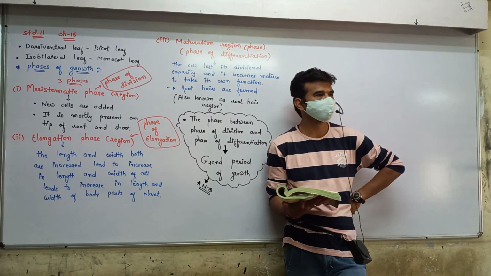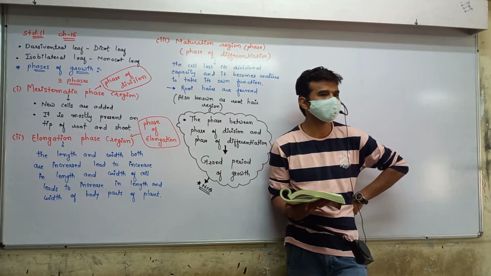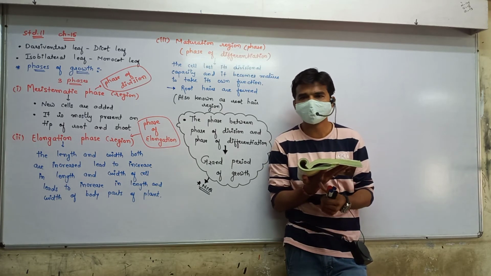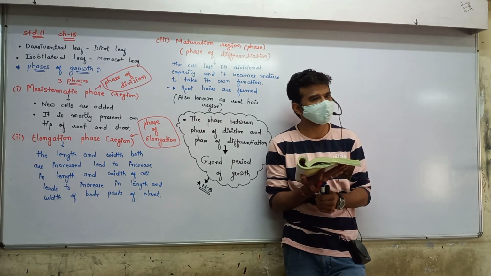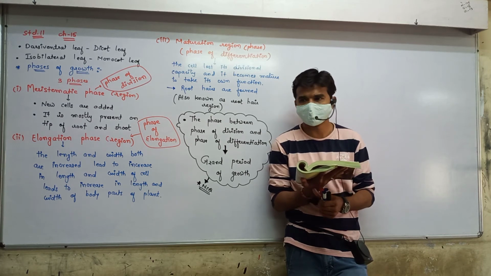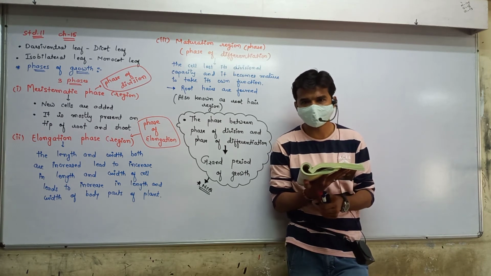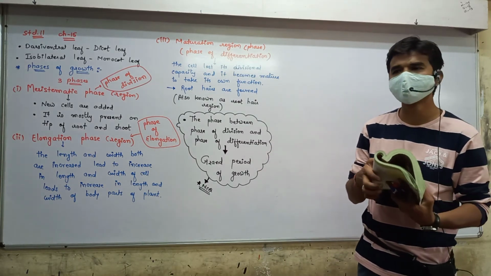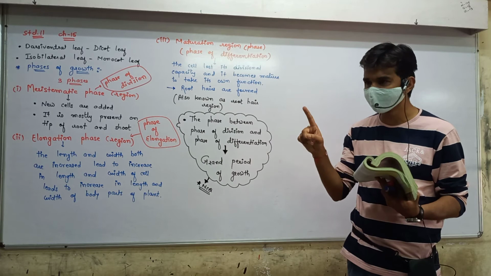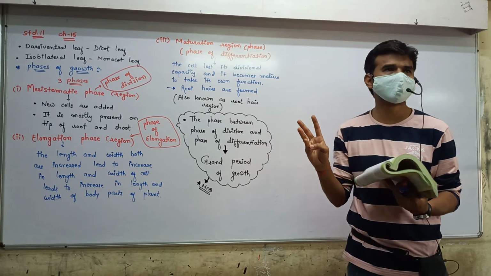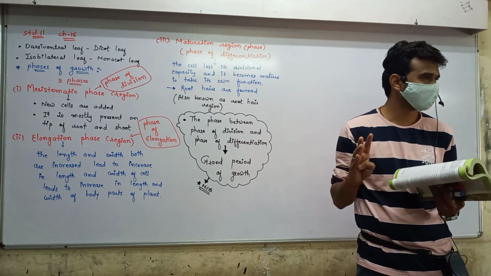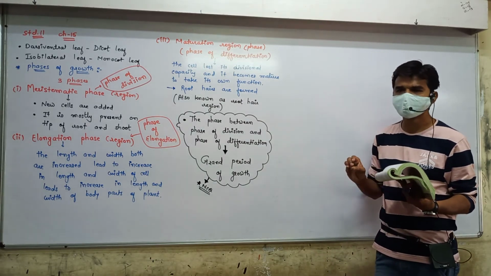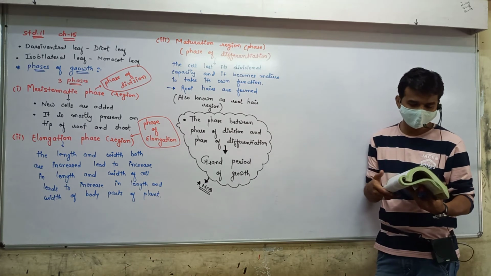Previously I told you that in the maturation phase there are two types of tissue: simple permanent and compound permanent. Fine. So simple permanent tissue is made up of a single type of cell only, like parenchyma, collenchyma and sclerenchyma. And compound tissue, like xylem and phloem. Right?